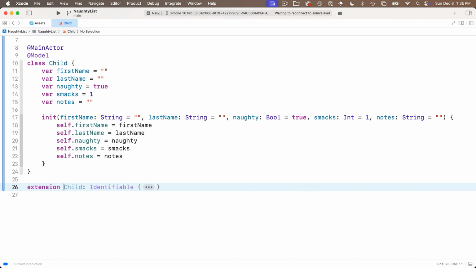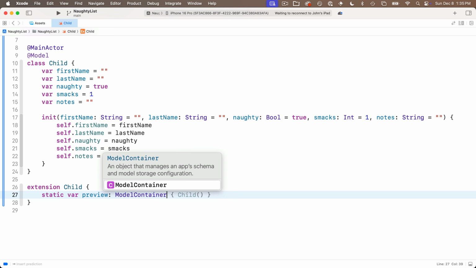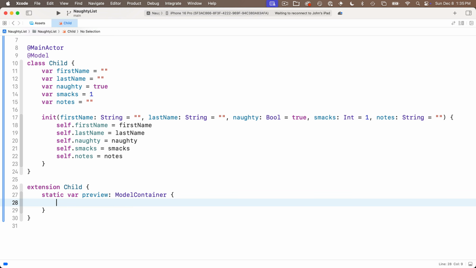Now, you don't have to add this to an extension, but I think that's a nice organizational thing to do. So down below the last curly in the class, we'll say extension, capital C, Child, open and close curlies. Our mock data is a static variable called preview. Static variable means we don't have to create an instance of a class. We can just refer to the class dot the variable name. So we'll say static var preview colon and then ModelContainer, open and close curlies. So that means this is a computed property and we're going to return a model container.